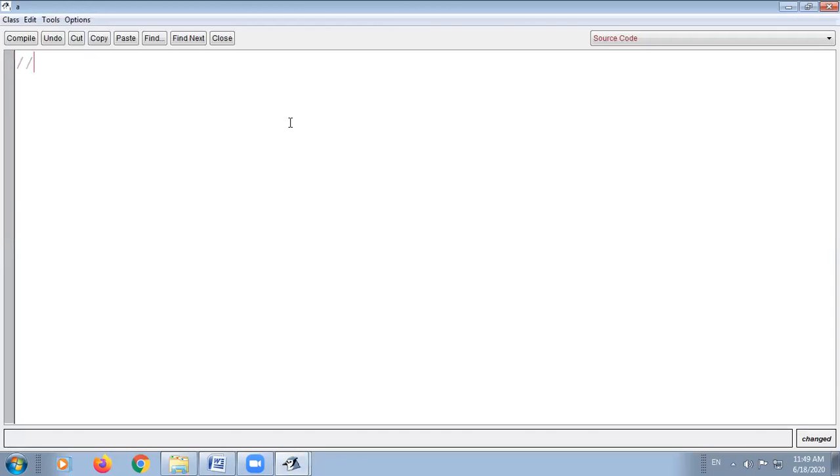So you will write the program name: program to find factorial by recursion. Okay, now what you have to do, first you have to import. Or you can simply make the function, but we have to make the complete program.